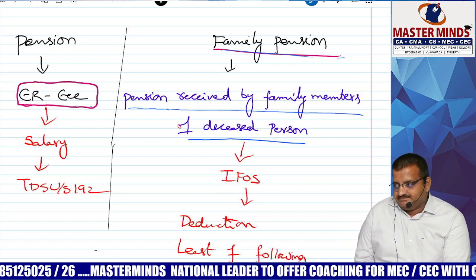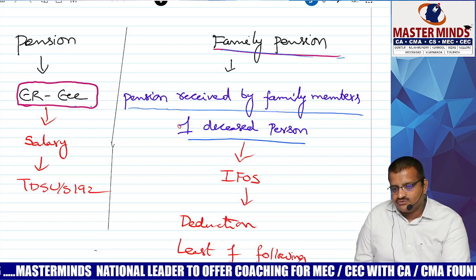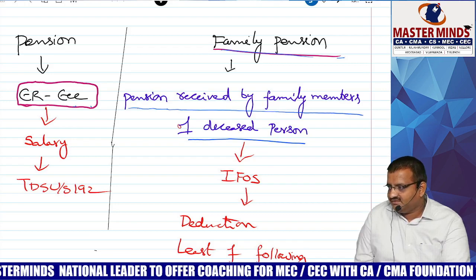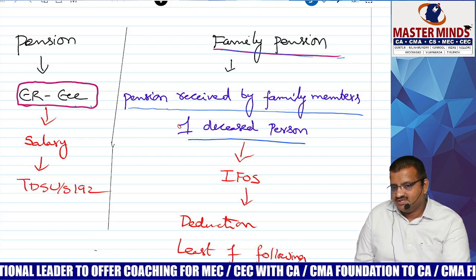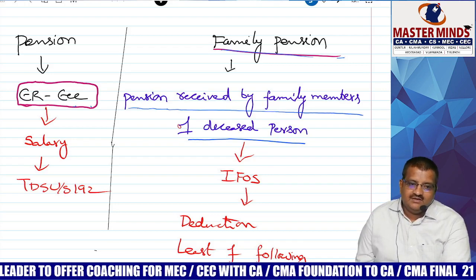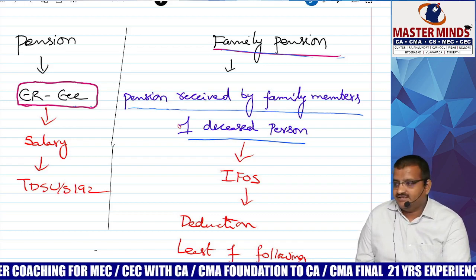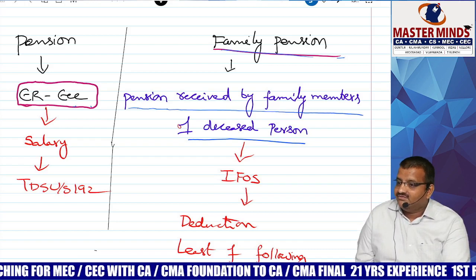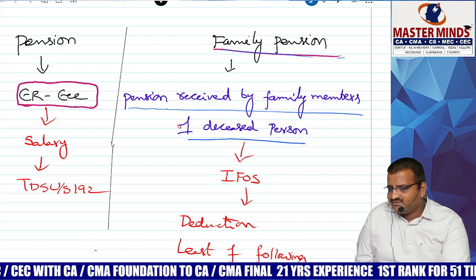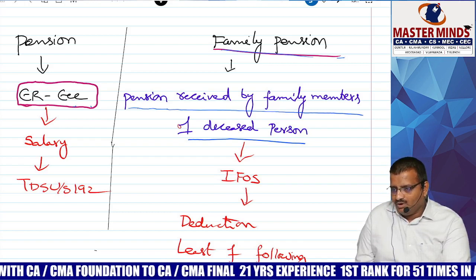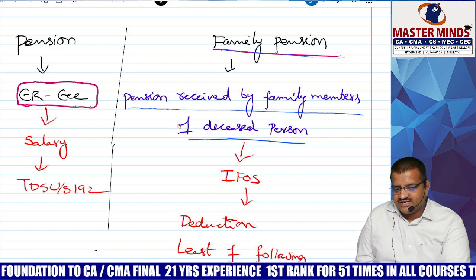Next one, pension. Pension is taxable under which head? Salary or house property? Capital gain or PGBP? Students will say, sir, there is no employer-employee relationship. He retired, yes, no doubt. But it is paid by the employer only, and that too for the past services rendered by you. Obviously, the employer-employee relationship will be there, no? Therefore, taxable under which head?